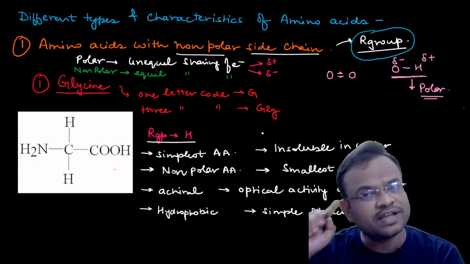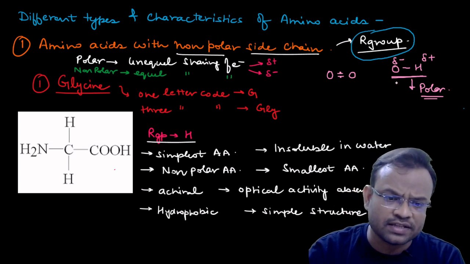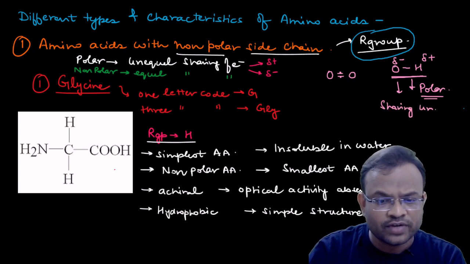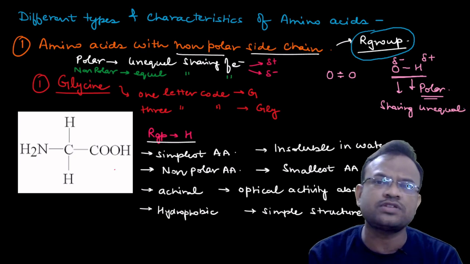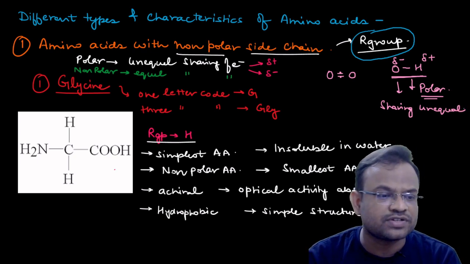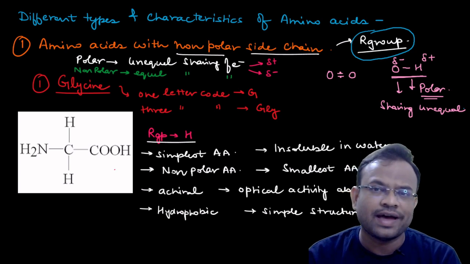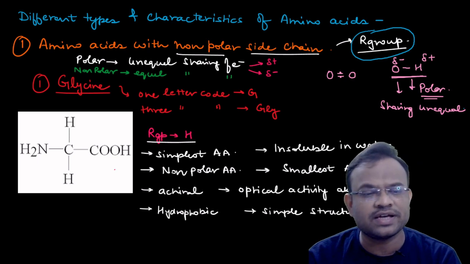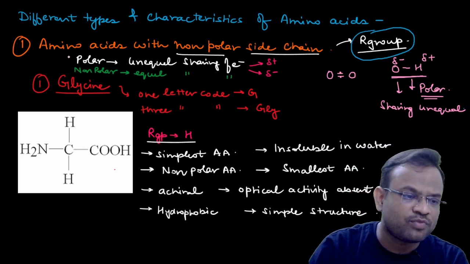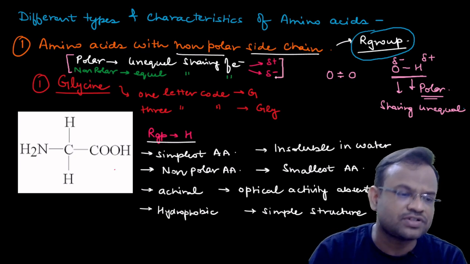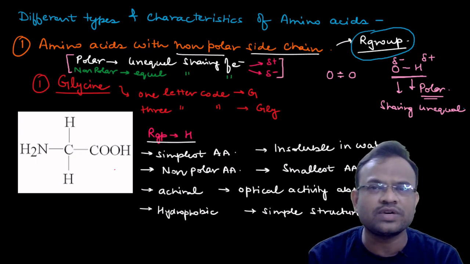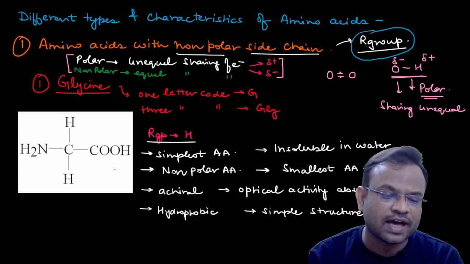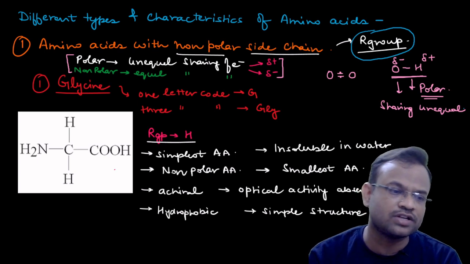When the sharing is unequal, like in the first case, the poles develop, and this type of structure is called polar. And when the sharing is equal, then the structure that develops is called non-polar, right? So in case of polar, you can see partial positive and partial negative charge. In case of non-polar, equal sharing is present, therefore you will not see the partial positive and partial negative charge. Hope you have understood this.